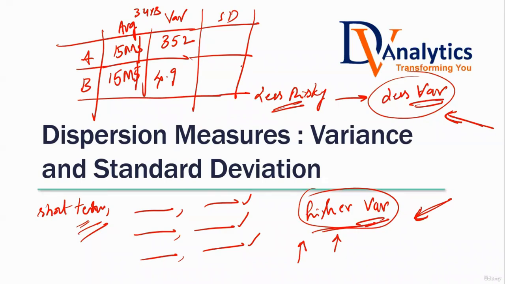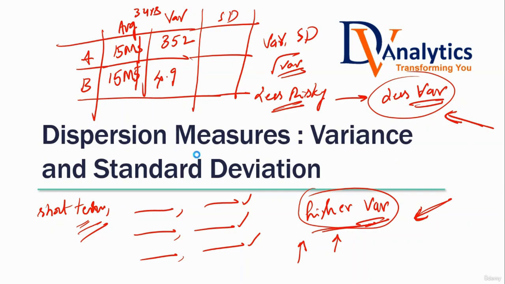If I ask for the company which is high risky, do you think your decision is going to change if you are using standard deviation instead of variance? No, sir. So is it fair to say both variance and standard deviation tell us the same story, just that standard deviation is simply the square root of variance? So never think about when to use standard deviation and when to use variance. Both of them are telling you the same story. You can either use standard deviation or use variance. Both are one and the same. They are trying to tell us the same story.